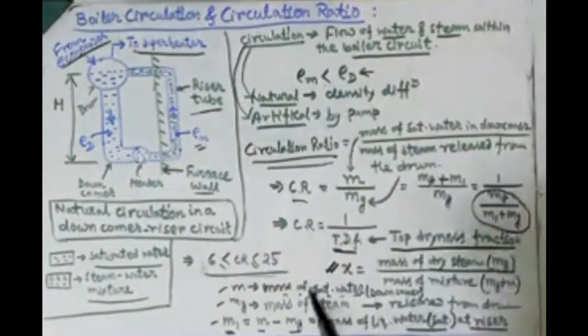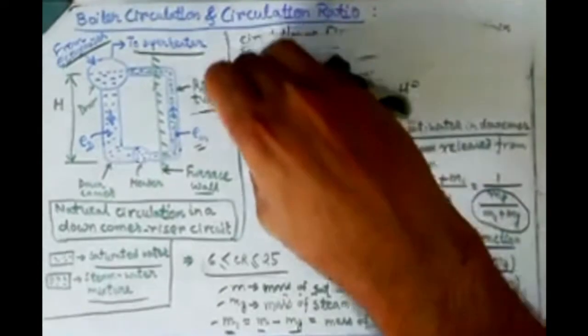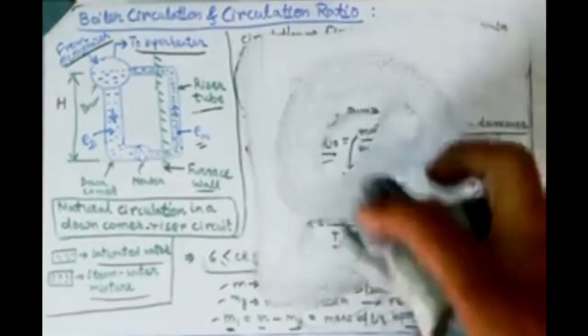So this is the whole thing about the circulation ratio, and dealing with the same circulation ratio, two more things are important in this regard. One thing is void fraction, and the other is slip ratio. These two things also come with a short note, so I should go through these two short things. One is slip ratio and one is void fraction. Along with those two parts, I am going to complete the circulation part.